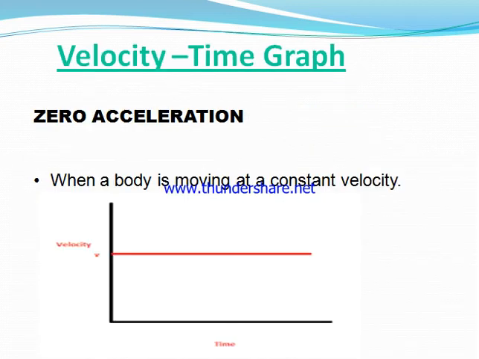Next we come to zero acceleration, which is determined by the velocity time graph. All the above graphs are distance time graphs. Now we come to the velocity time graph. If velocity is constant, that is zero acceleration. This graph shows there is no change in velocity as the time changes. This is known as zero acceleration.